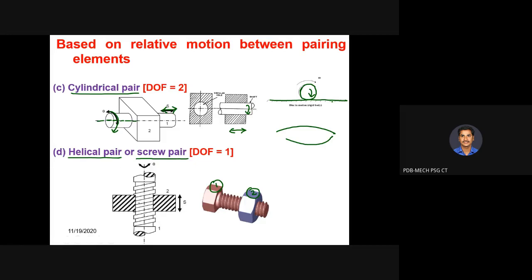So assume this is your nut and it is your bolt. So if you rotate the nut, it will move, it will rotate as well as it will slide. So there will be two motions, but if you ask what is the difference between this and the cylindrical pair, it is moving along screw threads.